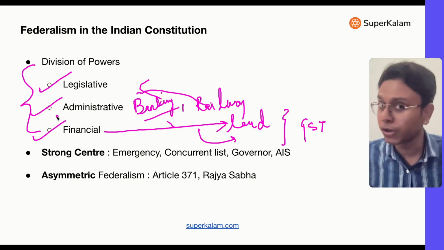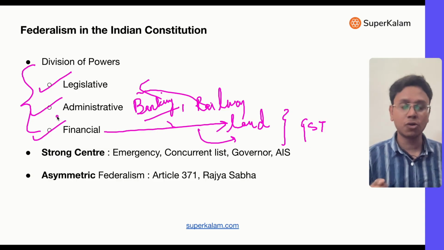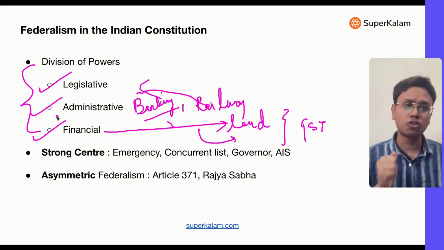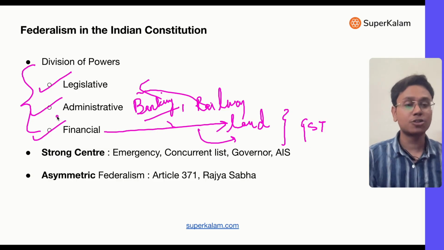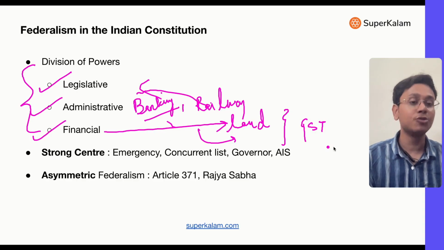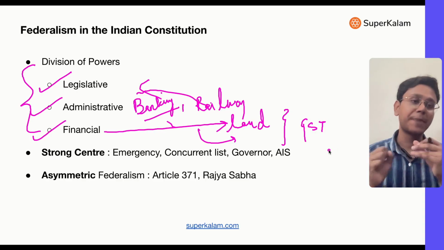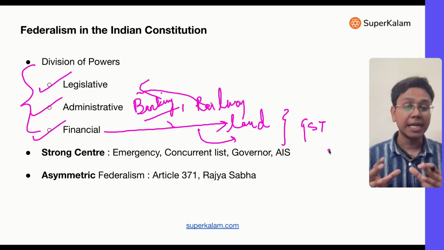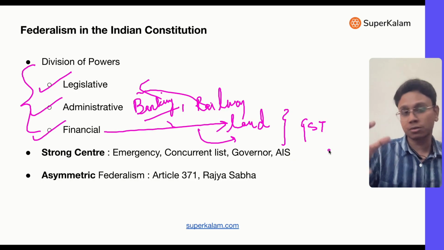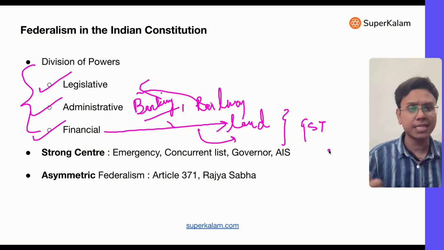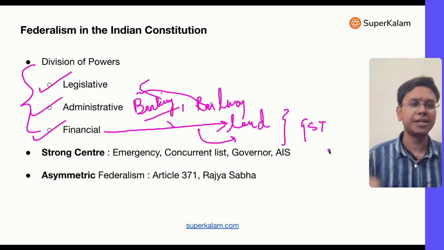But also, as I told you in the last slide, in our Indian Constitution, the center is a bit strong. Why is it strong? Because we have to ensure that there is a central body which addresses disparities. Now, India has so much diversity. If the center is not strong, there can be cases where some states become very proactive and try to come out of the Indian dominion.